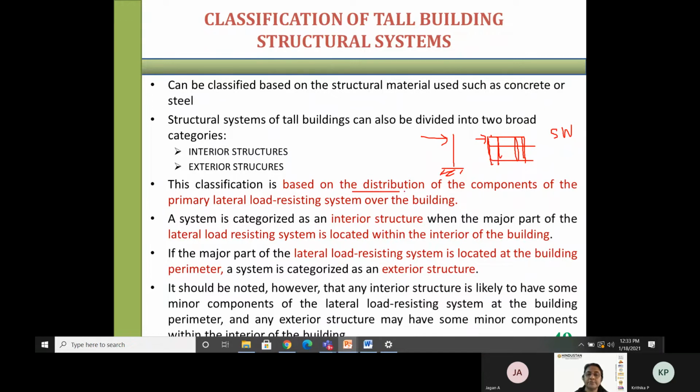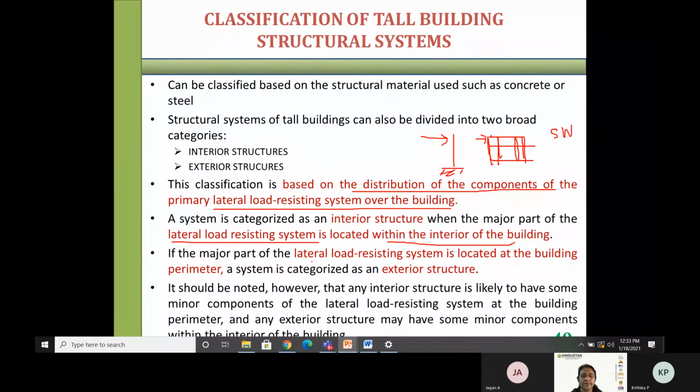It is based on the distribution of the components of the lateral load resisting system over the building. A system is categorized as an interior structure when the major part of the LLR system is located within the interior of the building. The major lateral load resisting system will be located in the interior and outside will be your utility spaces.